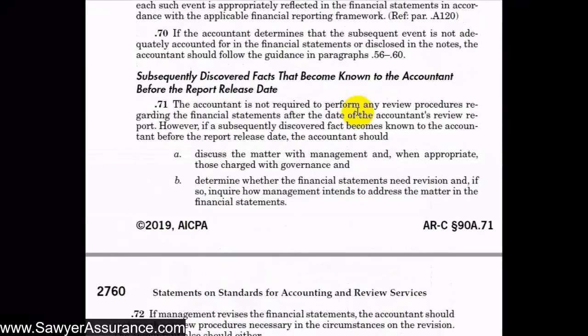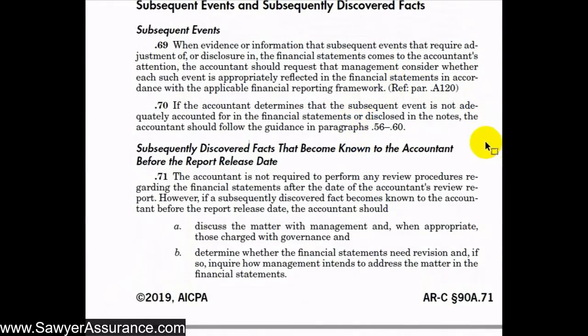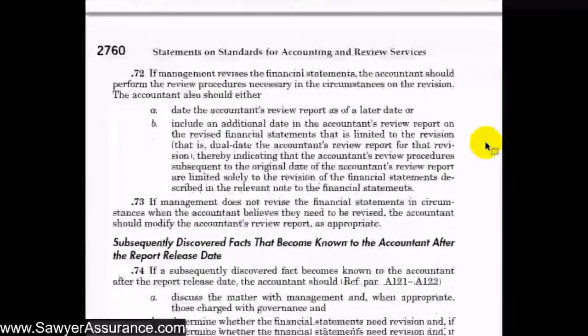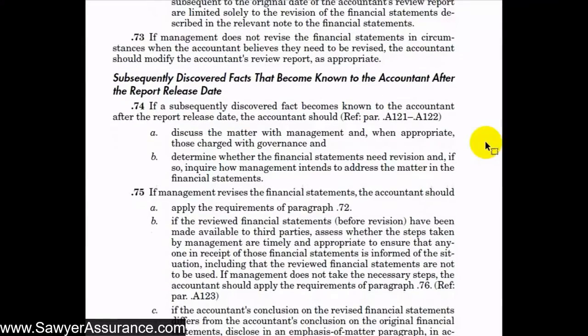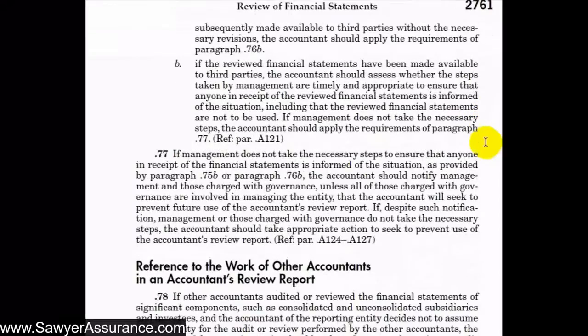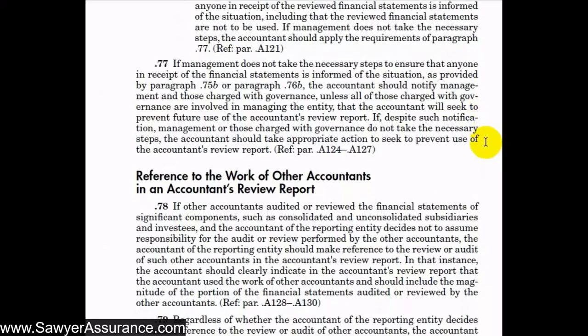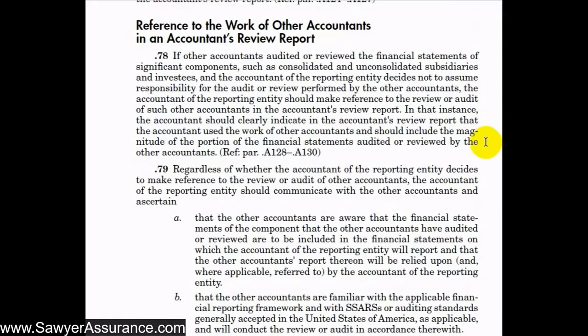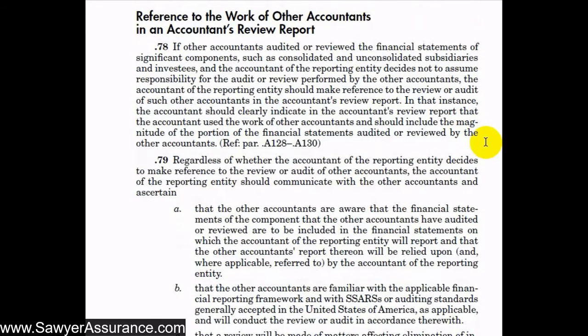But the gist of this is that we may come across situations through our accounts review engagement, and even after we've issued the review report, we might come across situations that would make us believe that the financial statements should be revised or disclosures should be made to adjust or explain certain items. And if that's the case, we would want management to make those revisions in the financial statements or the disclosures in the footnotes. And if they don't, then we should include an emphasis of a matter paragraph in our accounts review report that explains the situation, that there's a departure from the financial reporting framework, and that users of the financial statement should be aware of it.